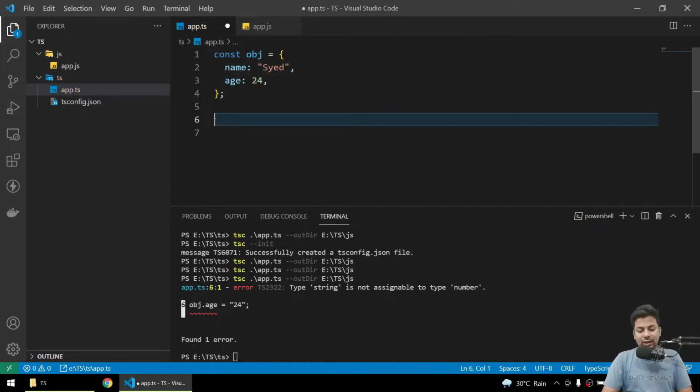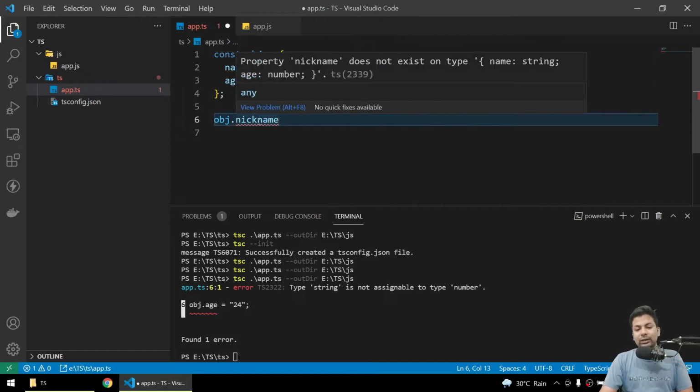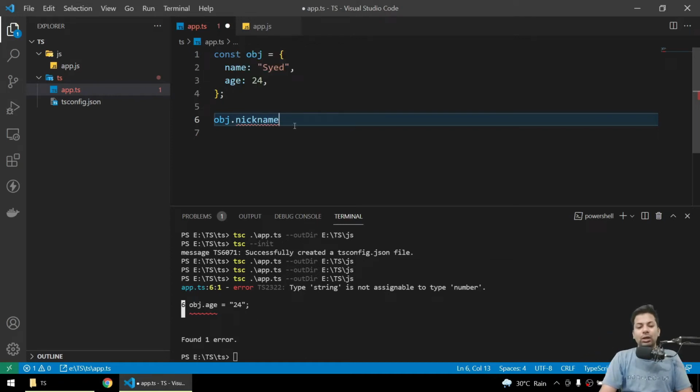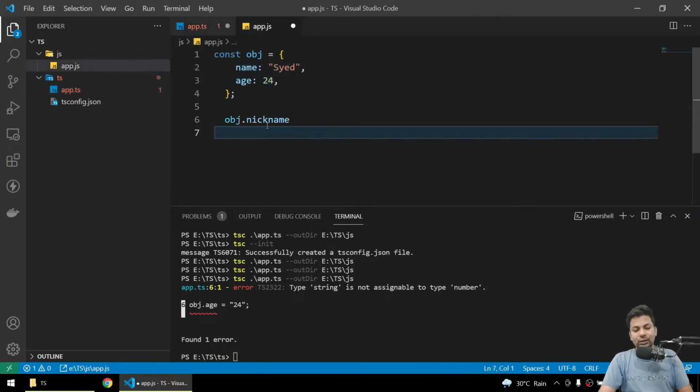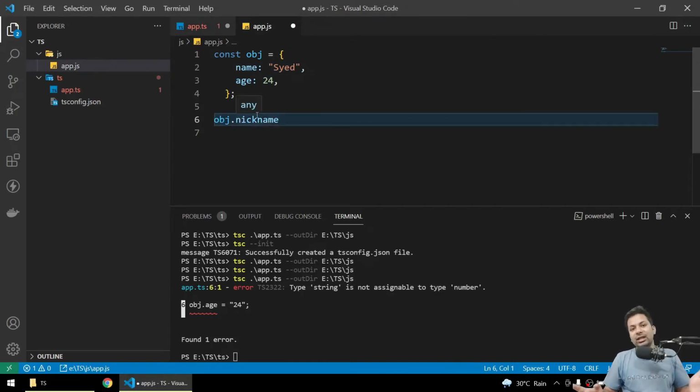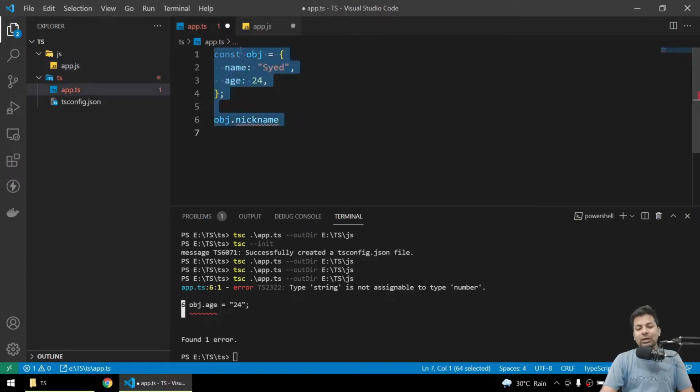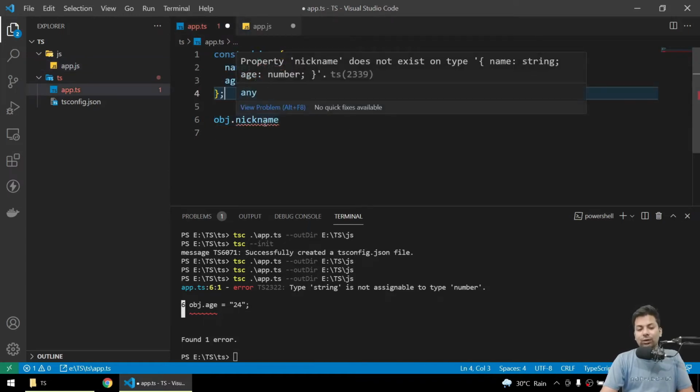And if you try to access a property, suppose hobbies, I'll say object.nickname. Now it's showing an error: nickname does not exist, there is not any nickname there. How can you try to access that? And if I just copy it into the JS file, it doesn't show that error. See, it's not an error for them. Logically it's an error, but JS couldn't show you while writing, and maybe the TypeScript extension, not the compiler, shows you, okay, you have a wrong declaration.